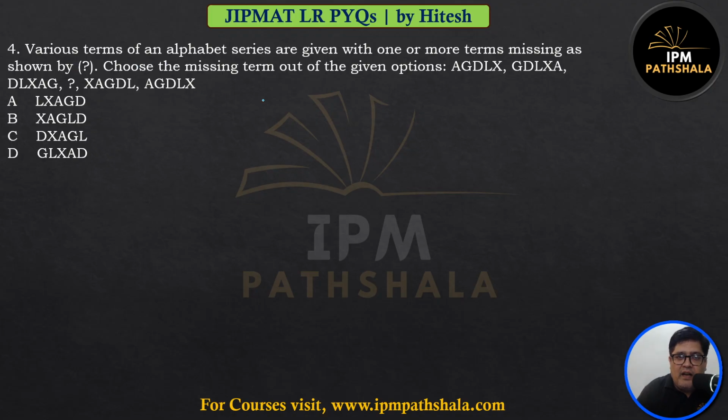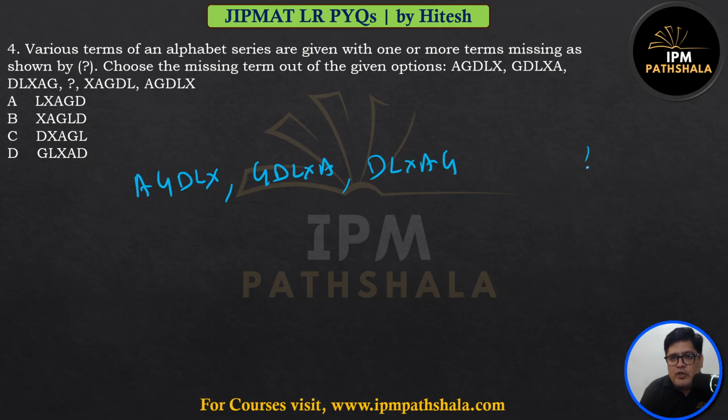Various terms of an alphabet series are given with one or more terms missing as shown by question mark. Choose the missing term out of the given options. All right. So I have this series A, G, D, L, X, A, G, and then we have a question mark.